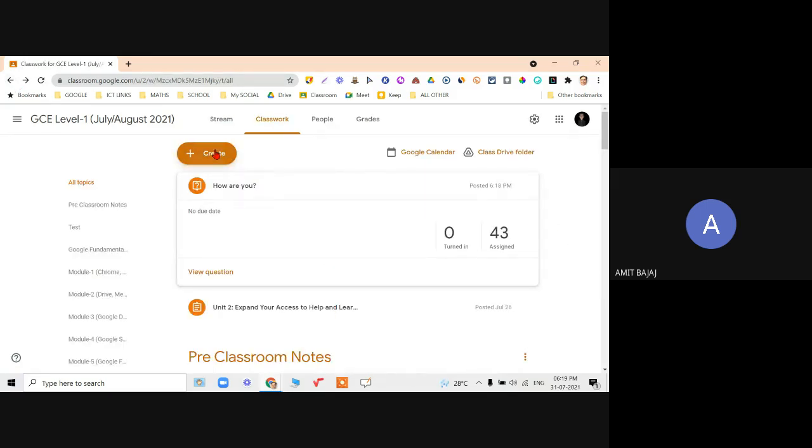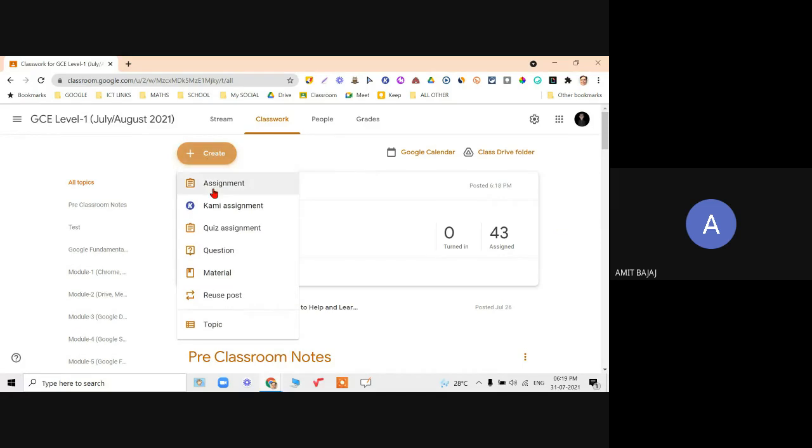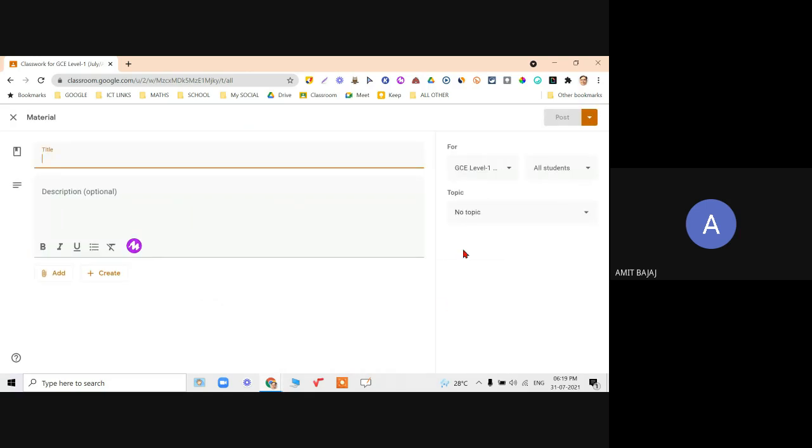Since time is less, let me come to create material. Now material is something which is not to be graded. Look at the right hand side. There is no option of grading, marking. No deadline is there, because I am now creating this as a material.